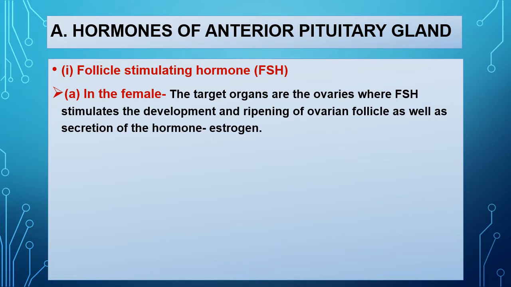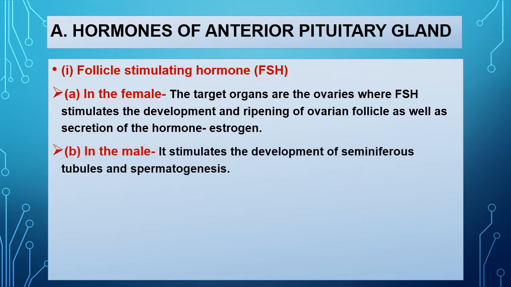In the female, target organs are the ovaries, where FSH stimulates the development and ripening of ovarian follicles, as well as secretion of the female sex hormone, which is known as estrogen. Next, in case of male, it stimulates the development of seminiferous tubules and also stimulates spermatogenesis, that means development of sperms.